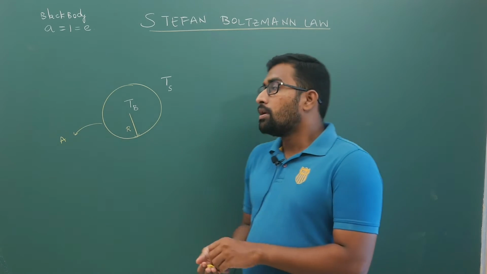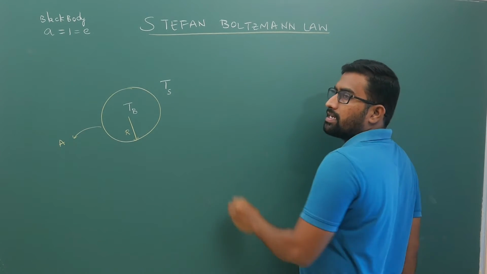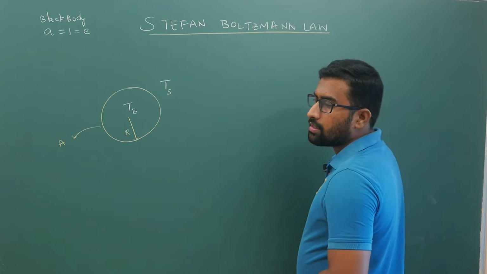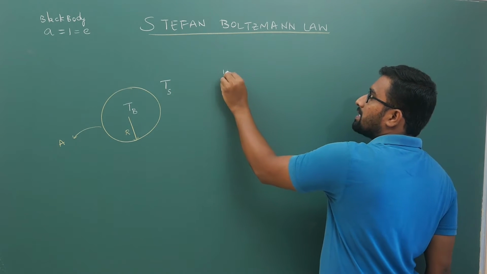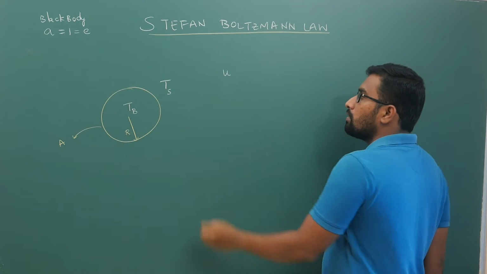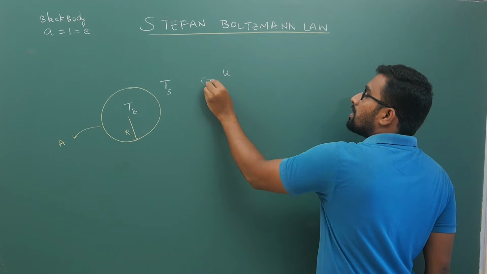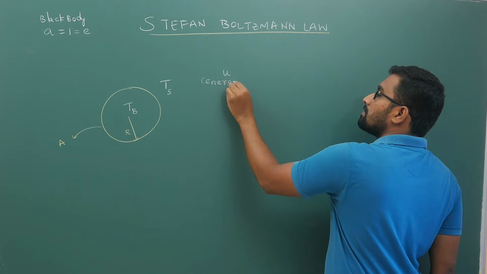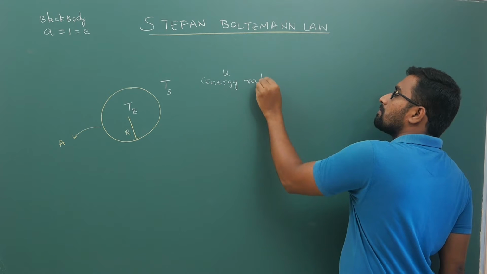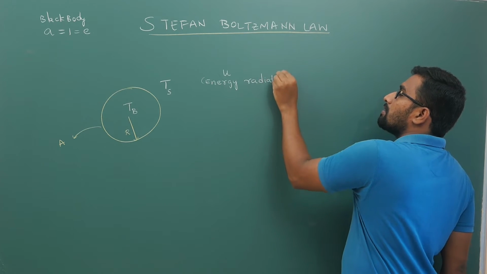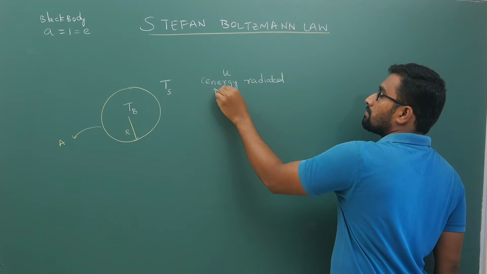Now, energy per unit time, if I represent it as small u, this is your energy radiated per unit time.